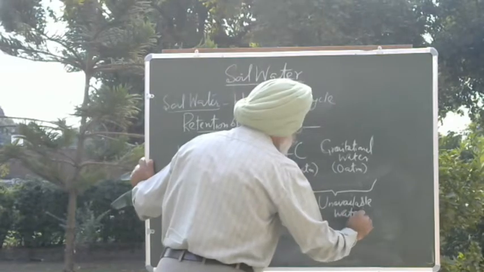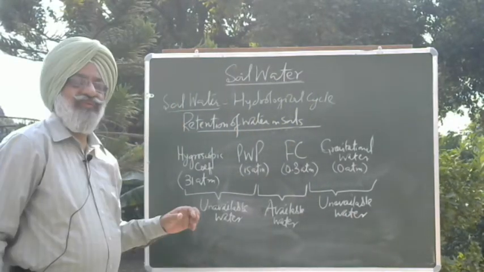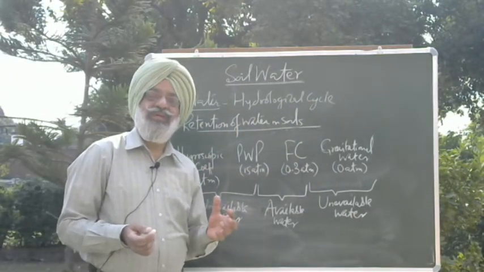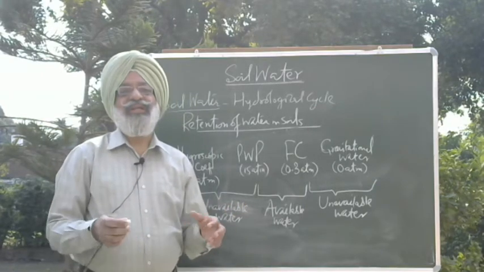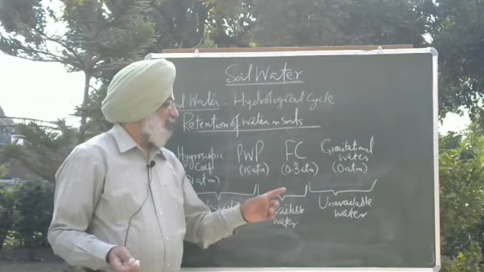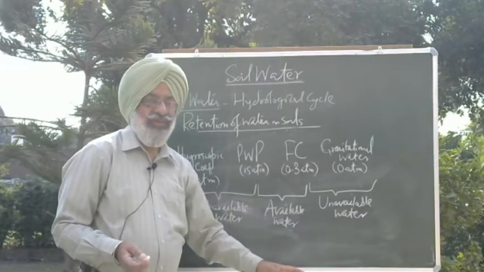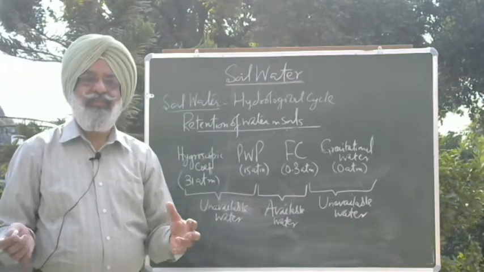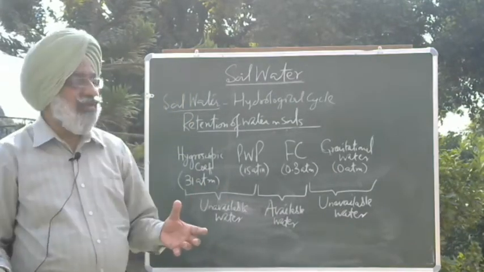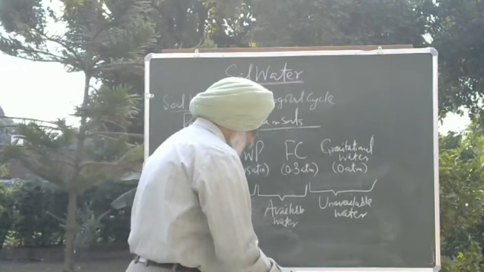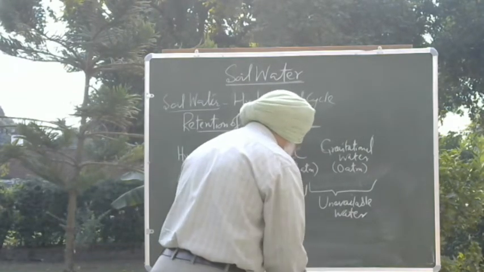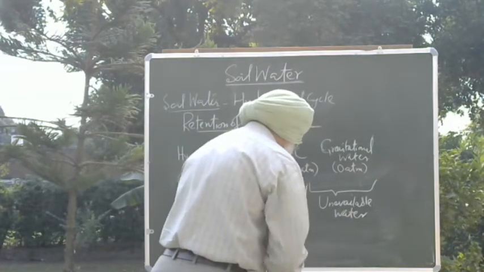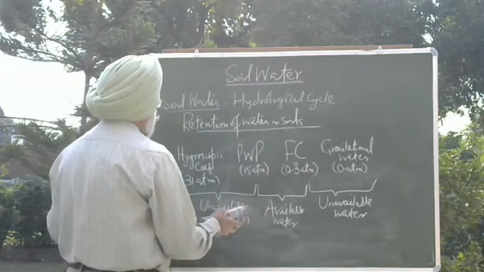Why will it be unavailable to the plants? Because when gravitational water is present in the soil, you don't expect any air to be there. So even if this water is present in plenty in the soil, it is not available to the plants. So this is how the water is retained in the soil.